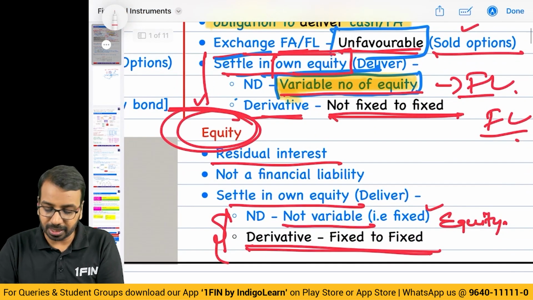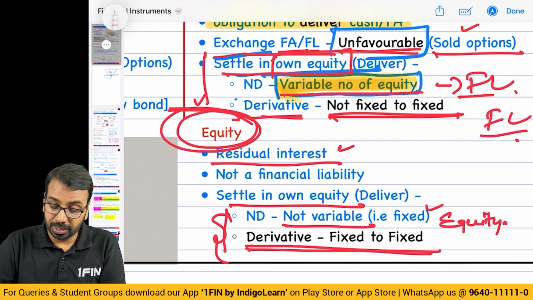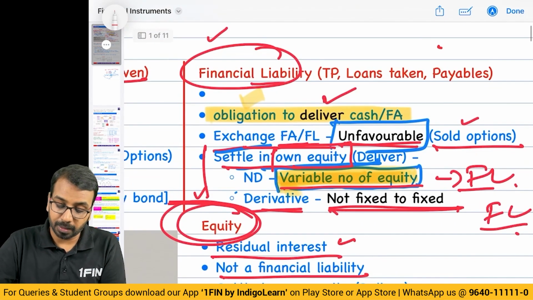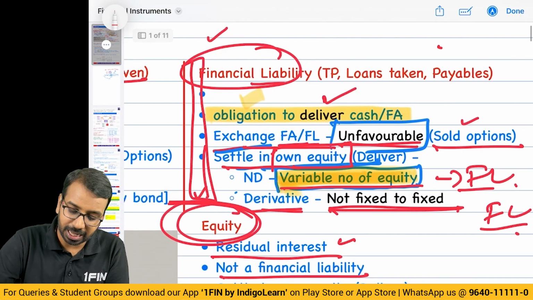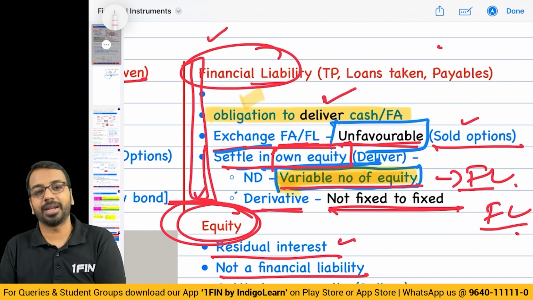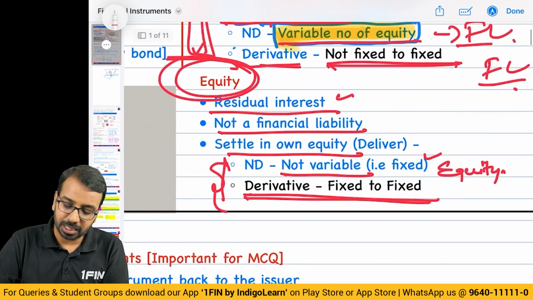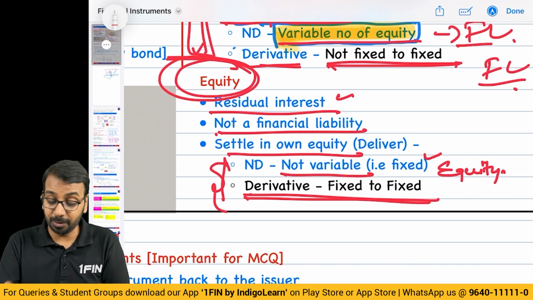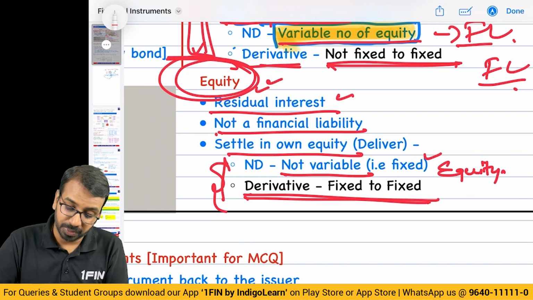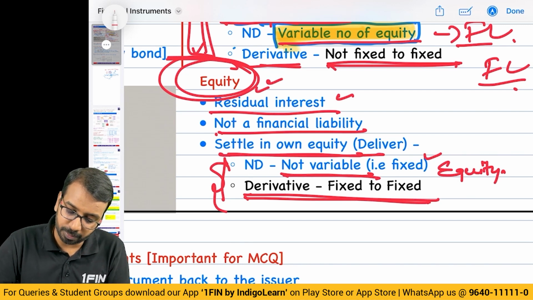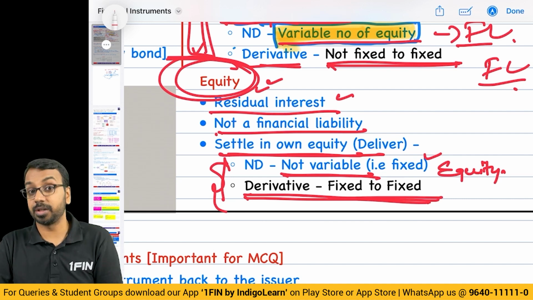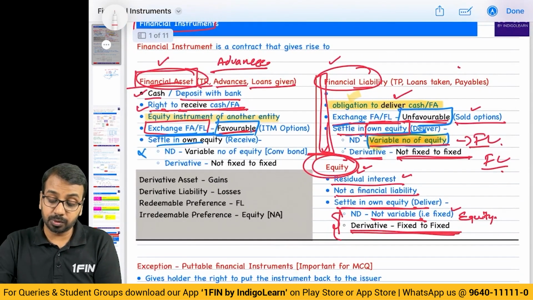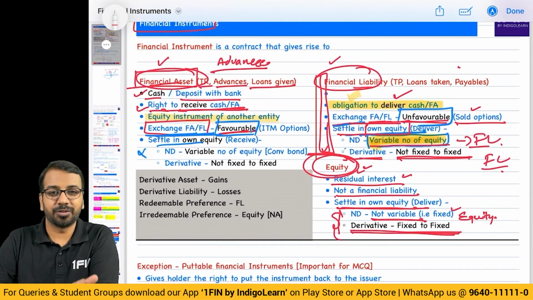Equity is the residual interest in the entity. It is not a financial liability. So if anything falls within the financial liability definition, you will consider it to be a financial liability. Otherwise, equity, that is if I have a residual interest in the entity, that becomes my equity. And if you settle in own equity, it should not be variable, or it should be fixed to fixed in case of a derivative. These are the key terms you need to remember as far as definitions are concerned.